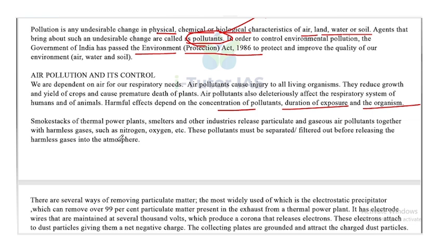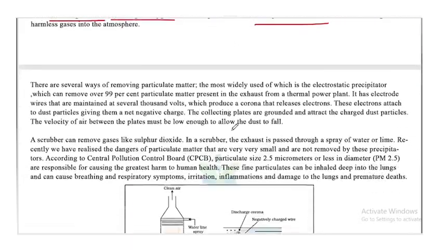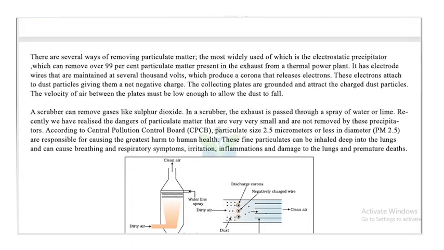Smokestacks of thermal power plants, smelters and other industries release particulate and gaseous air pollutants together with harmless gases such as nitrogen, oxygen, etc. These pollutants must be separated or filtered out before releasing the harmful gases into the atmosphere. Moving on, there are several ways of removing particulate matter.